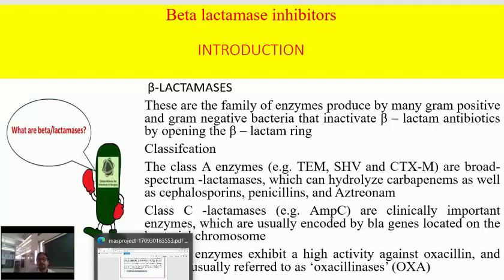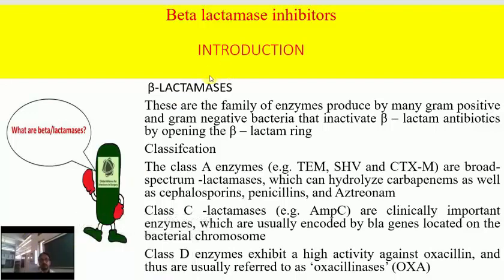Next is beta-lactamase inhibitors. First is the introduction, that is beta-lactamase. These are enzymes produced by many gram-positive and gram-negative bacteria. What is the role of the beta-lactamase enzyme? It inactivates beta-lactam antibiotics by opening the beta-lactam ring.